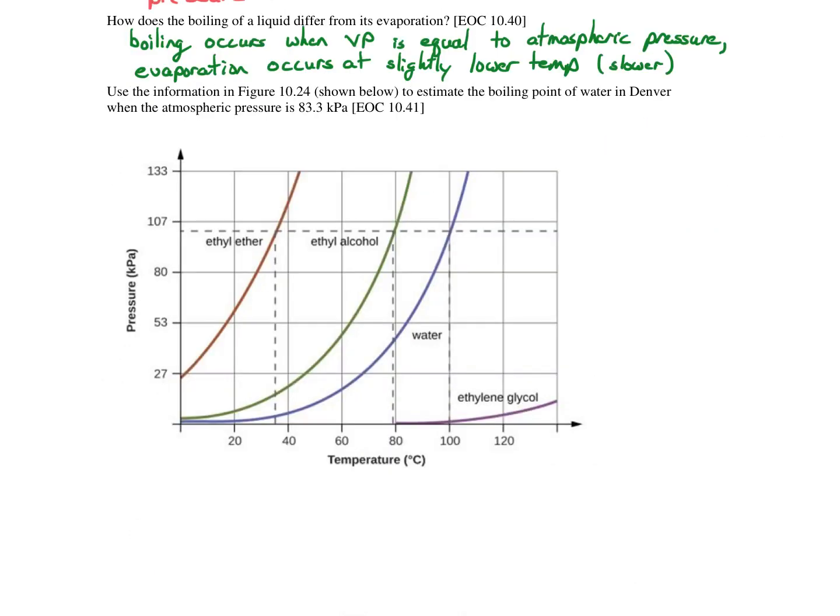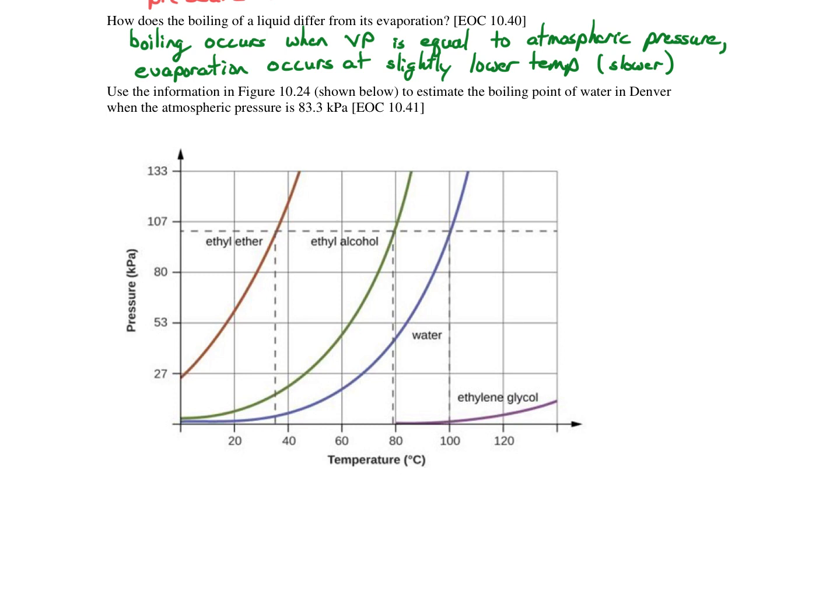All right, now let's apply that understanding to determine the boiling point of water when the atmospheric pressure is 83.3 kilopascals, which we're told is a reasonable guesstimate for the atmospheric pressure in Denver.